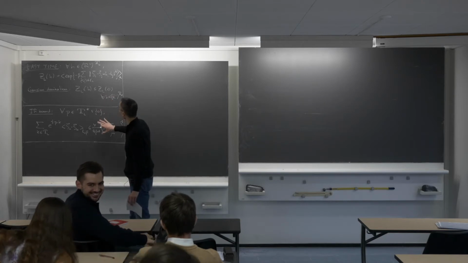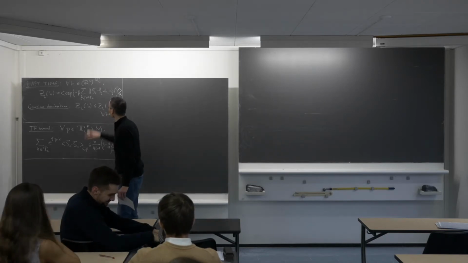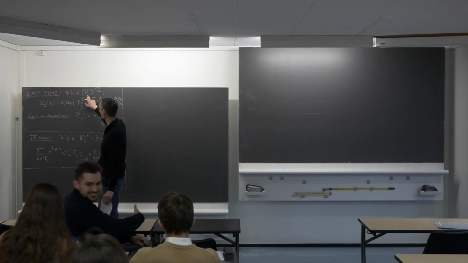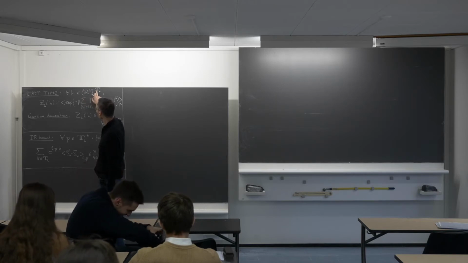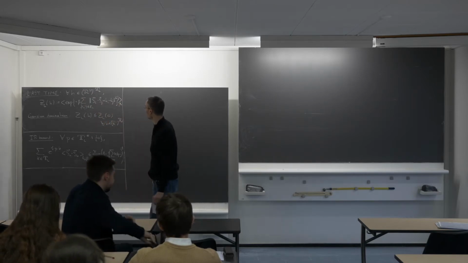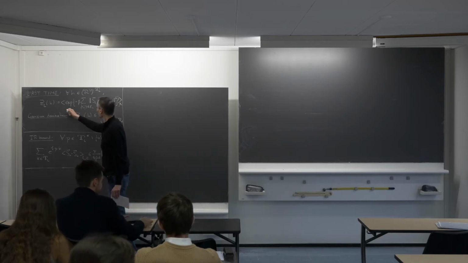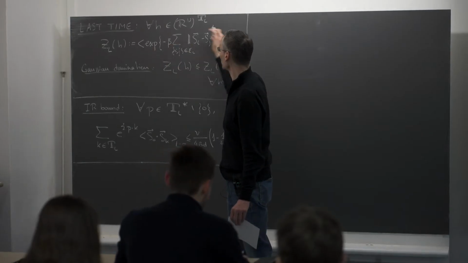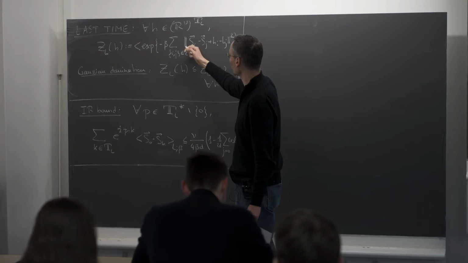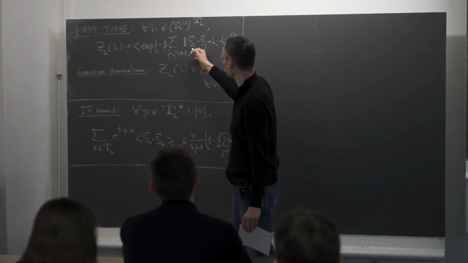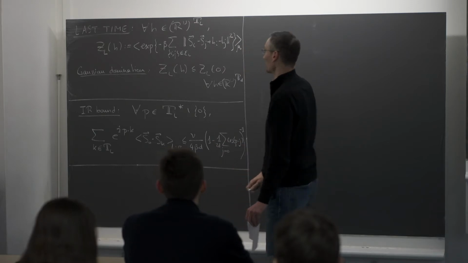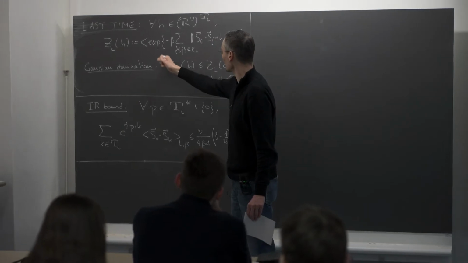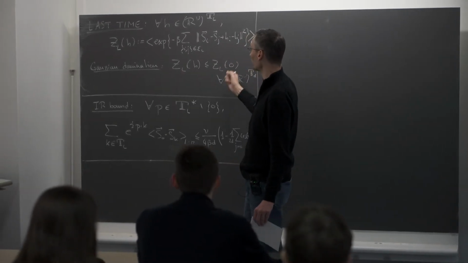So I've recalled here what we did last time. We introduced this kind of deformed partition function, ZL of H, where H was just a collection of vectors in R^ν attached to each vertex of the torus TL. It was defined as the expected value under the product measure μ0 of the exponential of minus β times this deformation of the Hamiltonian, where instead of taking just the square norm of Si minus Sj, we are adding this Hi minus Hj. And then what we proved is this Gaussian domination bound, which tells that this function ZL of H is maximized at 0, when H is equal to 0 everywhere.